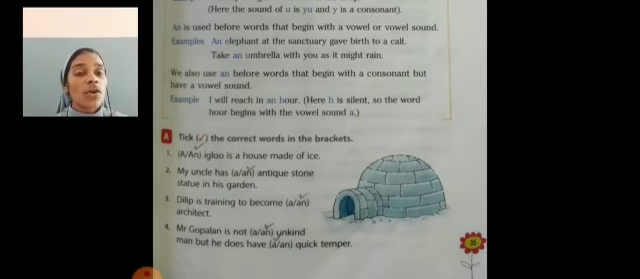Next one, Mr. Gopal is not dash unkind man, but he does not have dash quick temper. Which articles come here? An and a. An unkind man. Here the noun unkind man starts with the letter U. So we used an. Next, a quick temper. Quick starts with a consonant letter. So we used a before that noun.